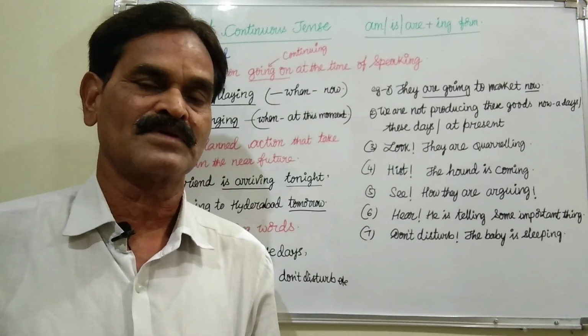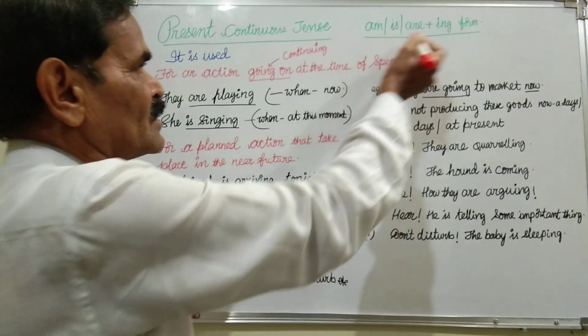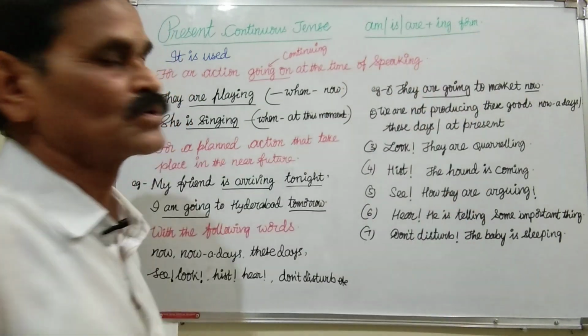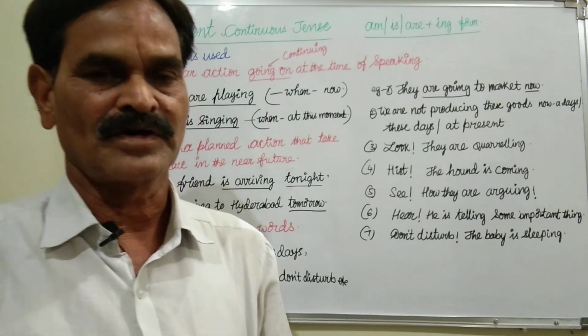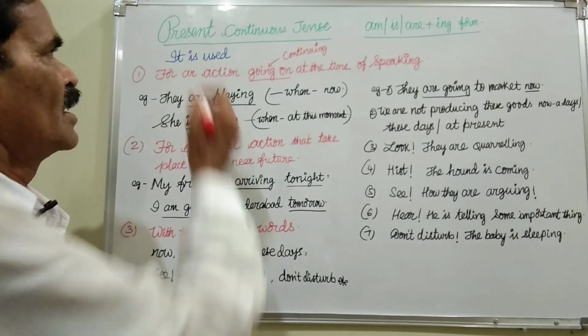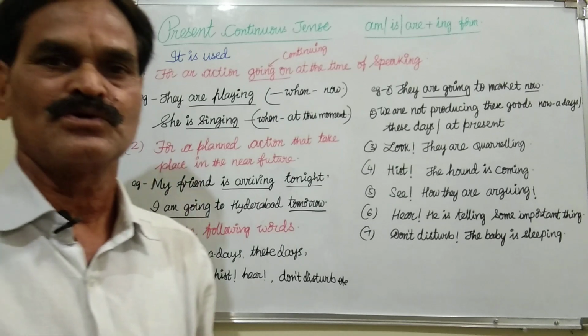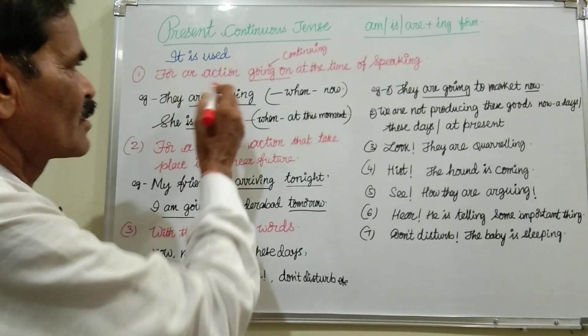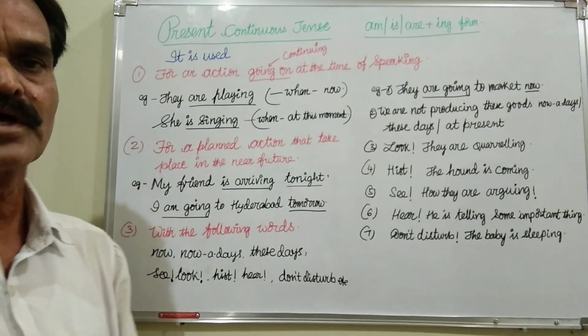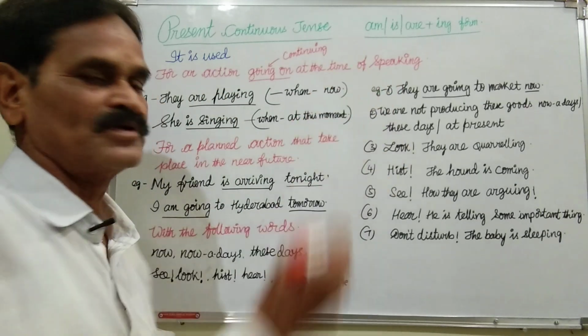In this, am, is, are are helping verbs, and the ing form, that is going, coming, taking, bringing, is the main verb. Now where is present continuous tense used? It is used first for an action going on at the time of speaking.